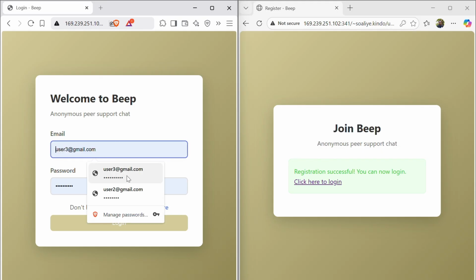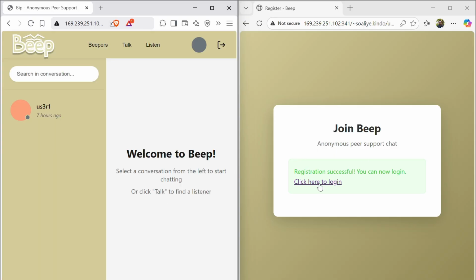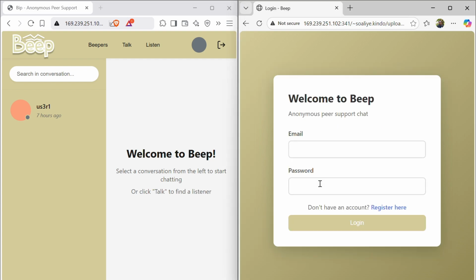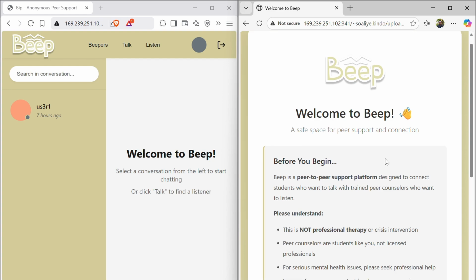So here there is already a user 3 account created. So we are going to log into that one. So let's log into the newly created account. So when users newly log into their account, we want to bring them to this welcome and disclaimer page where we explain to them that this is only a peer-to-peer support platform. It's not a professional therapy. So that they should be careful with the people they are discussing with, and also to take full responsibility of what may or may not happen to them.